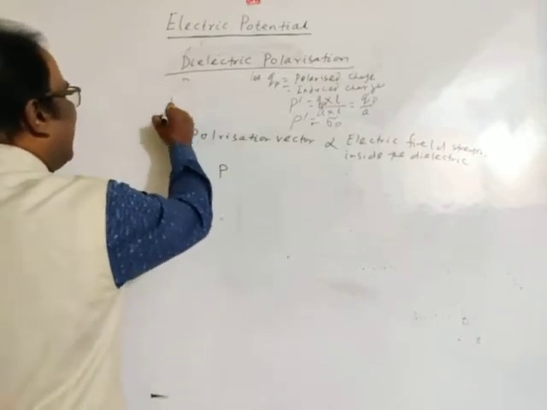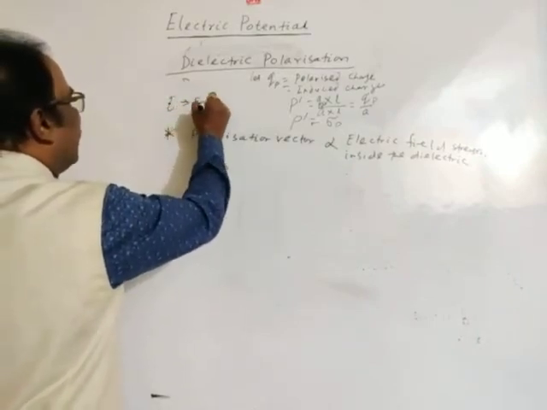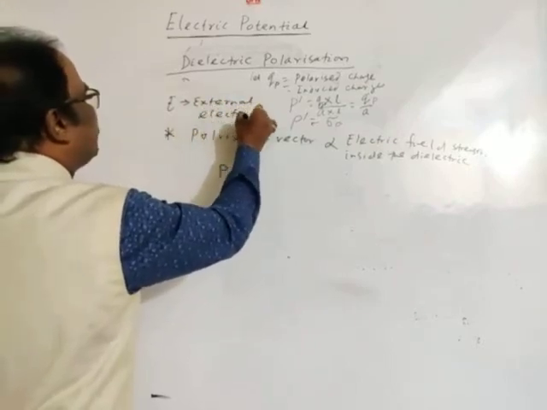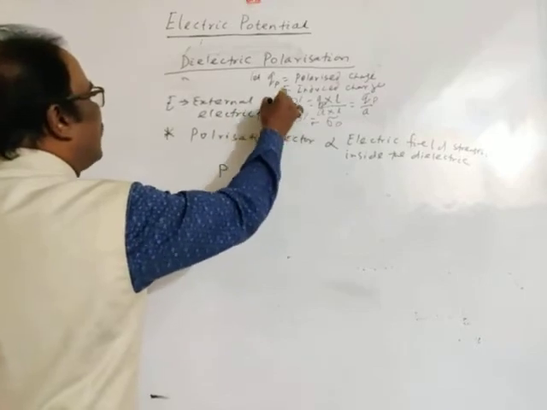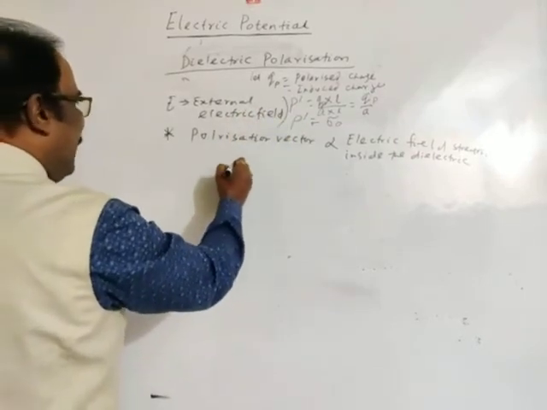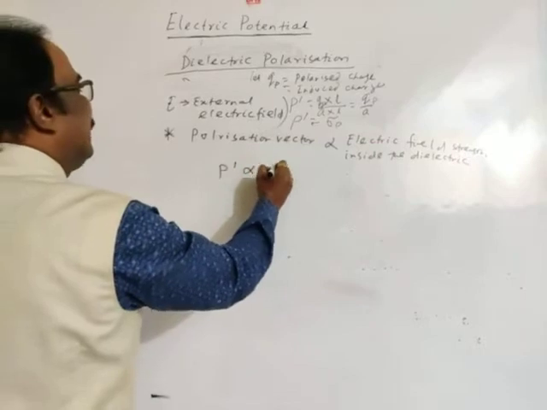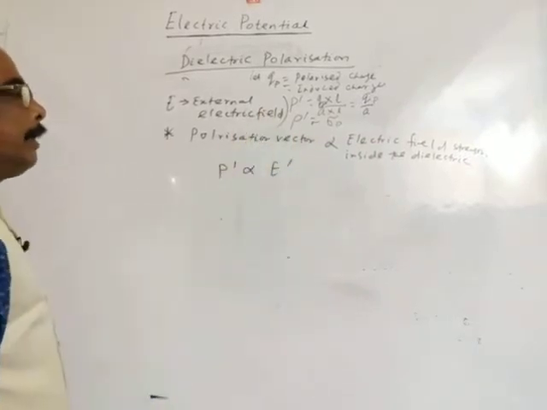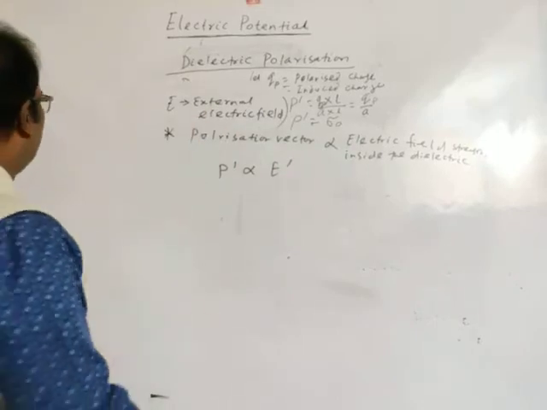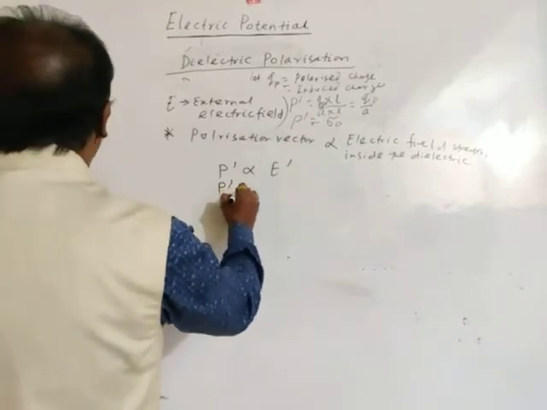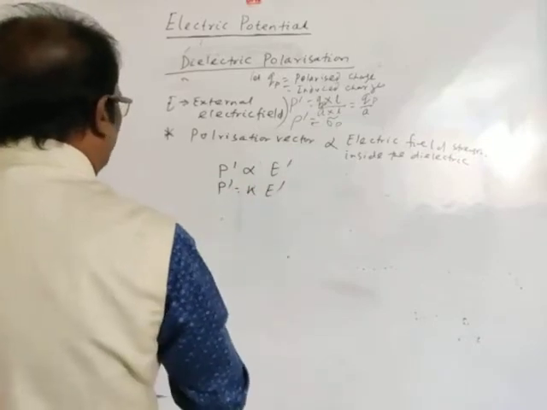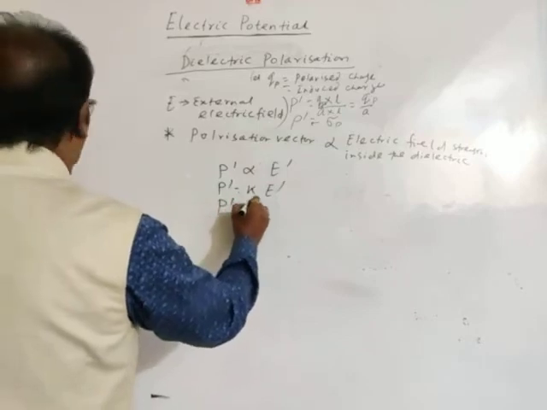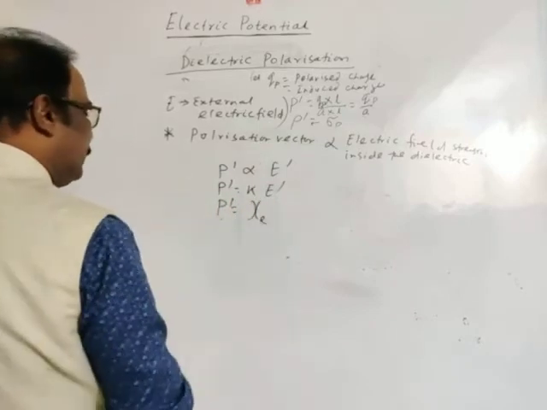If E is the external electric field, which exists between two oppositely charged plates, then the polarization vector P dash is directly proportional to E dash. E dash is the electric field inside the dielectric, E is the external electric field, and we may write P dash is equal to a constant into E dash. Okay. And finally, P dash is equal to Xi E.